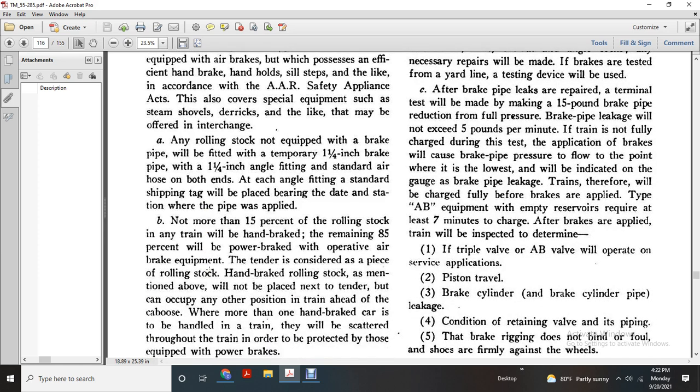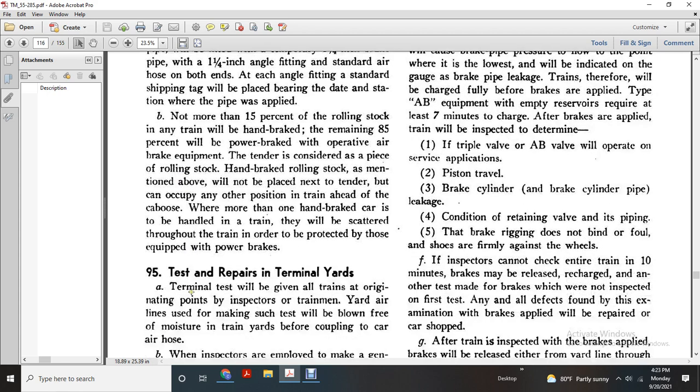No more than 15% of the rolling stock in any train will be handled by hand brake. The remaining 85% will be power braked with operative air brake equipment. The tender is considered to be a piece of the rolling stock. Hand brake rolling stock as mentioned above will not be placed next to the tender, and will be kept away from the caboose. Where more than one hand brake car is to be handled in the train, they will be scattered throughout the train in order to protect those equipped with power brakes.